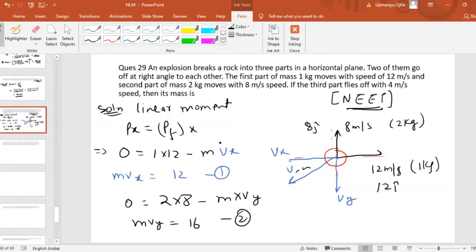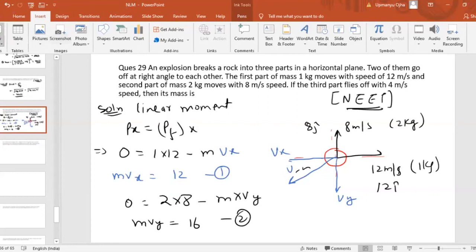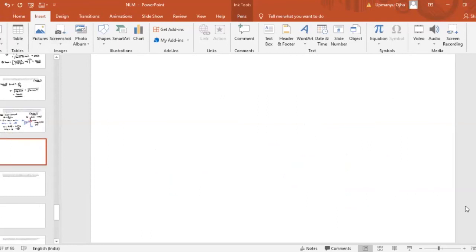Now if you look at this, we can see that the momentum along the x, the answer is 5 kg.